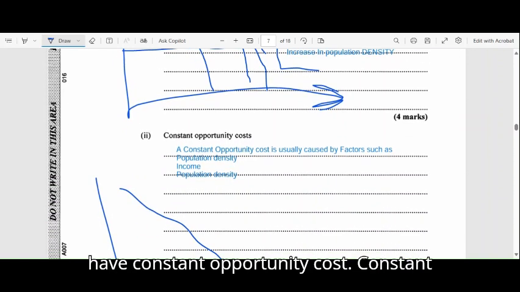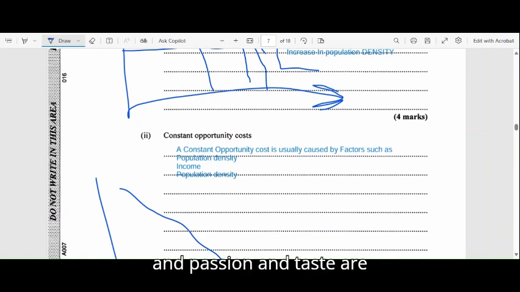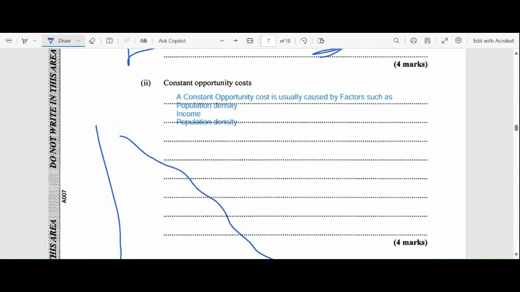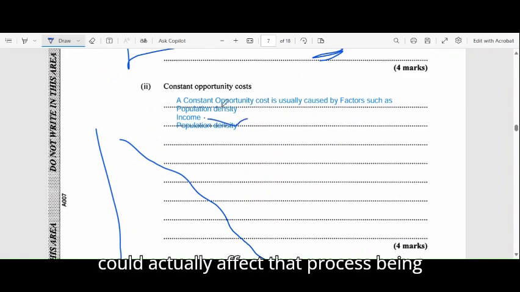We have constant opportunity cost. Constant opportunity cost is caused by factors such as population density, income, and fashion and taste are some of the things that could actually affect it. Personal income is another thing that could actually affect that process being carried out.